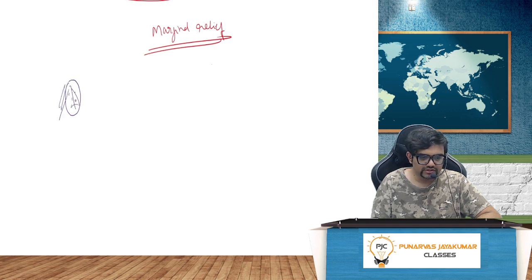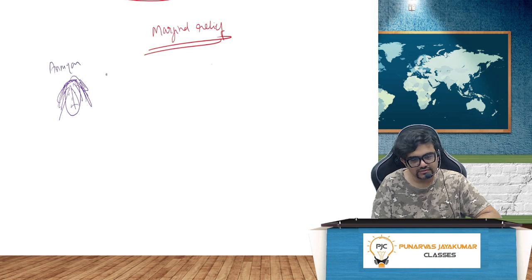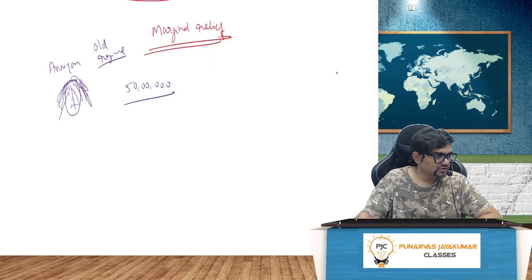I don't know how many of you have watched that Tamil movie Onion. Very old movie. Let's say Onion is earning 50 lakh rupees. I'm just taking the old regime now. Onion fellow is earning how much? 50 lakh rupees.